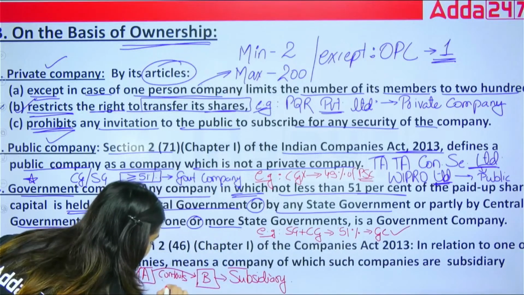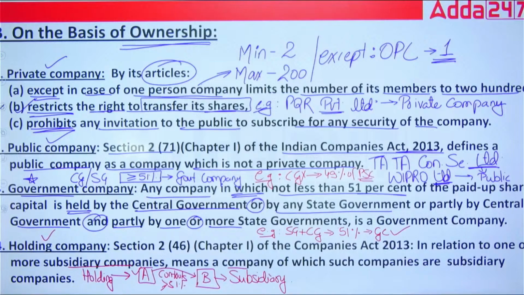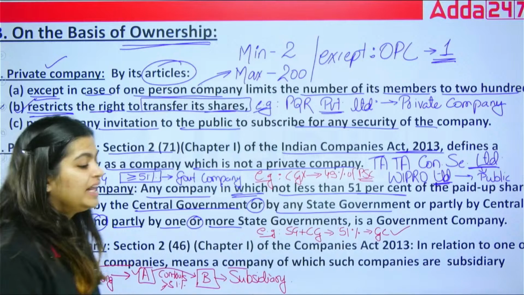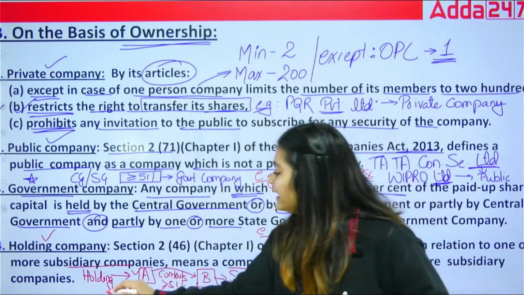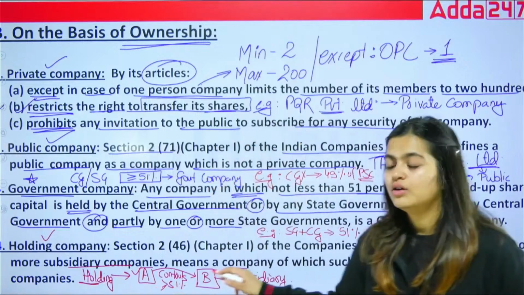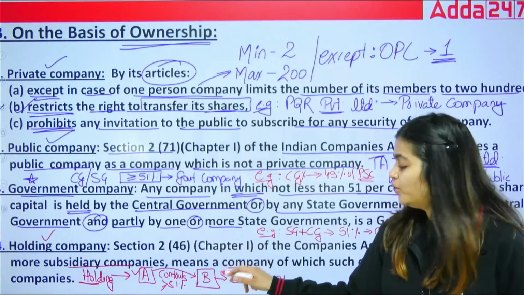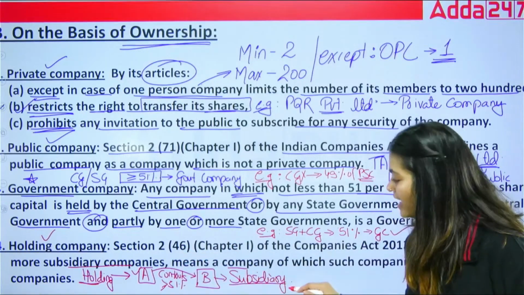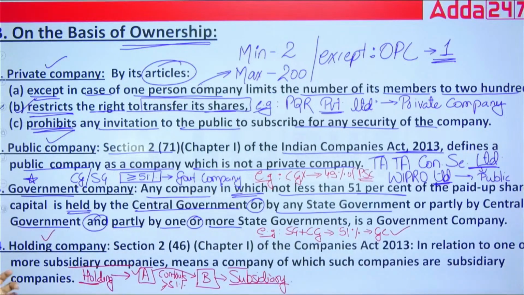Okay? In this, they hold more than 51%. This is the situation. Then the company which is controlling the other company will be your holding company. They are holding the other company. And the company which is following the orders of some other company will be known as the subsidiary company. So this is based on the ownership.